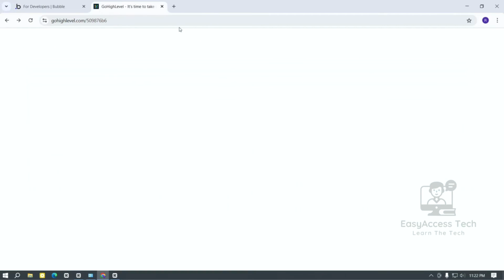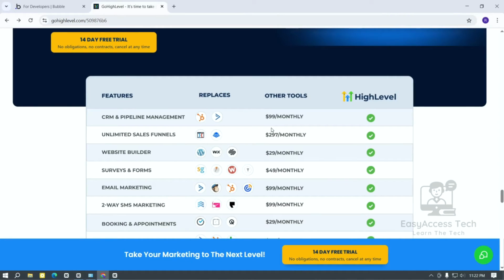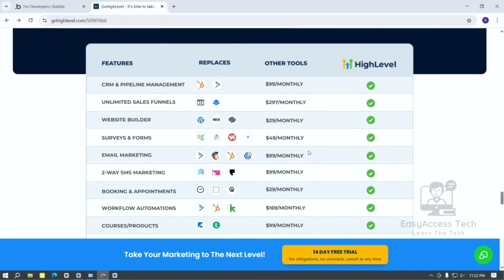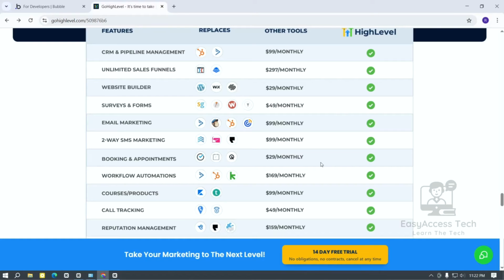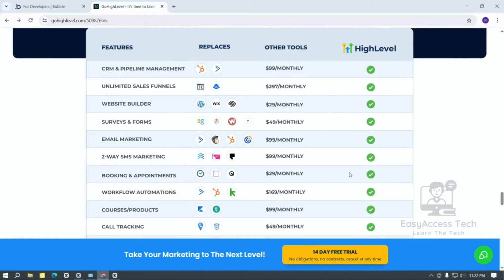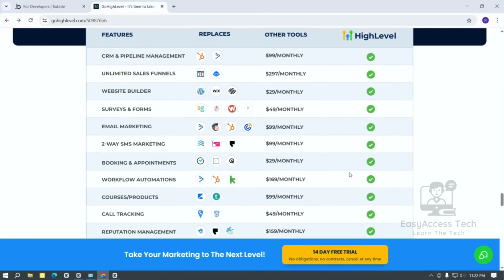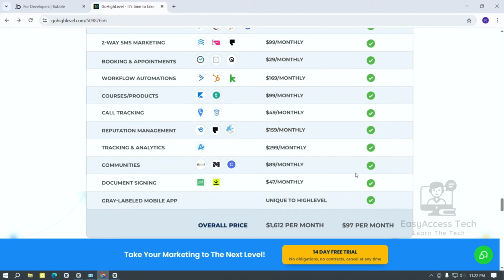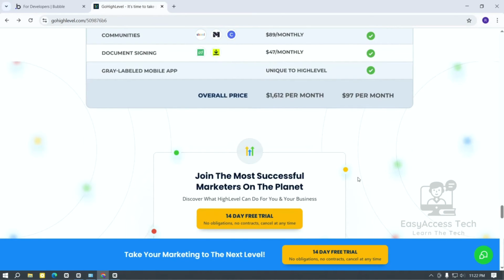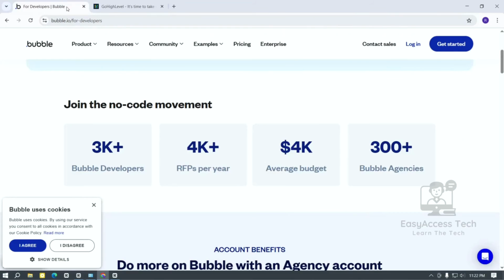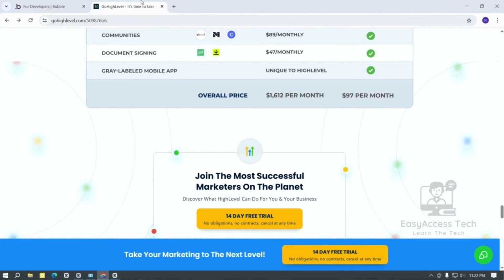And if I talk about GoHighLevel, it is not for app building. It's made for agencies and service providers. With GoHighLevel, you can get funnels, CRM, email and SMS marketing, appointment booking, and automation tools all in one platform. So basically, Bubble is for creating apps and GoHighLevel is for running and automating your businesses.